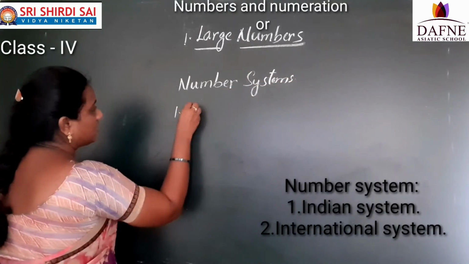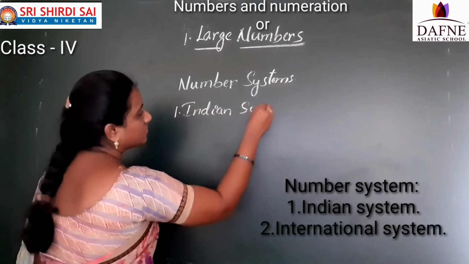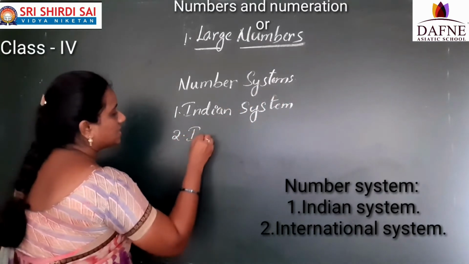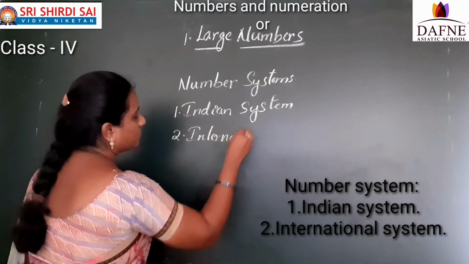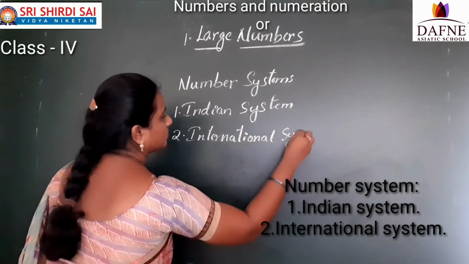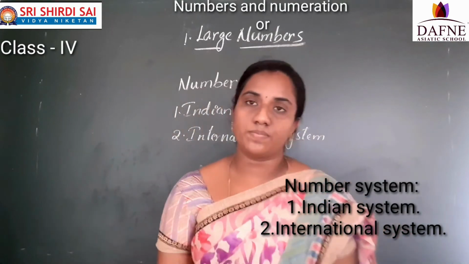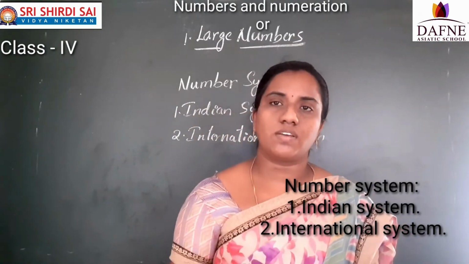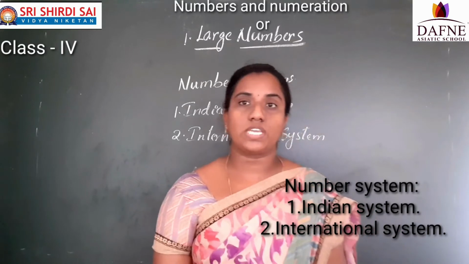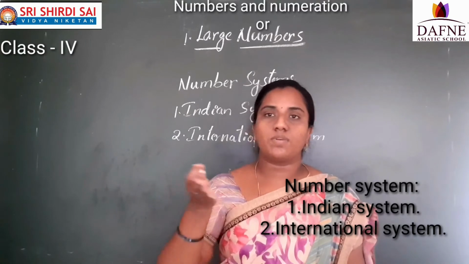First one is the Indian system, and the second one is the international system. Where can we see the Indian system and where can we see the international system? In the Indian system we generally use rupees. In the international system we use dollars. So what is the difference between the Indian system and the international system?